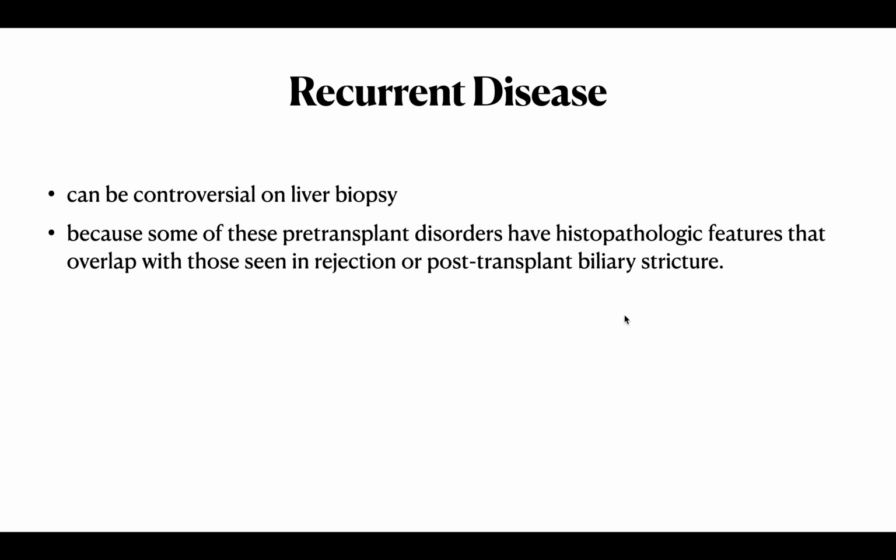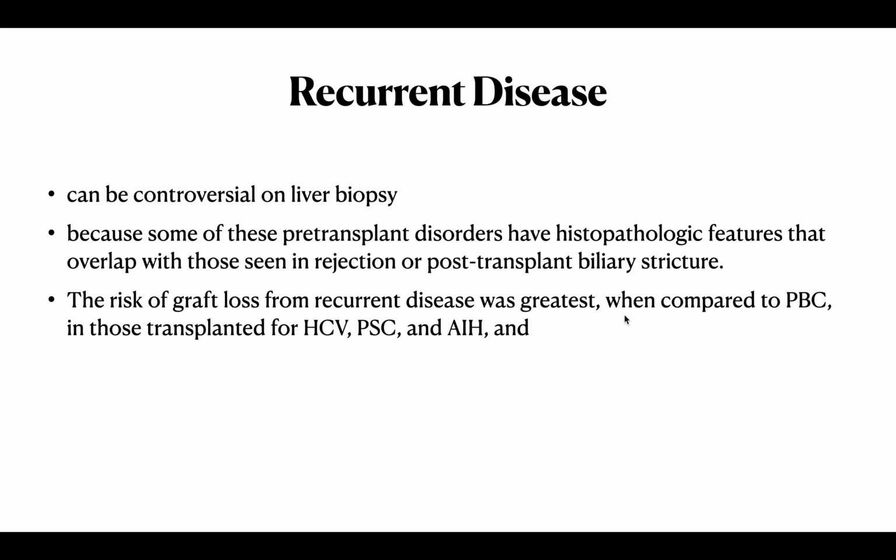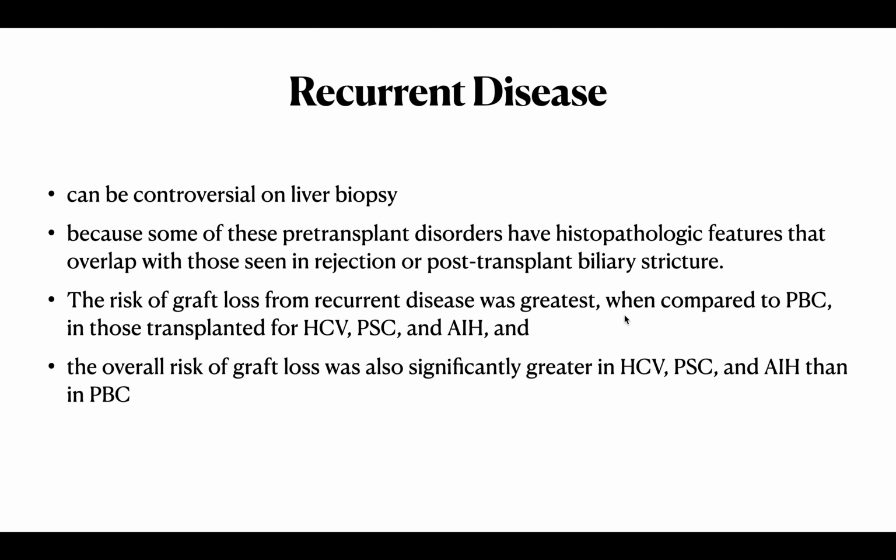The next important topic is recurrent disease. It can be controversial on liver biopsy because of the overlap with rejection or post-transplant biliary stricture. The risk of graft loss from recurrent disease was greatest, when compared to PBC, in those transplanted for HCV, PSC, and AIH. These have more recurrence. The overall risk of graft loss is significantly greater in HCV, PSC, and AIH than PBC.